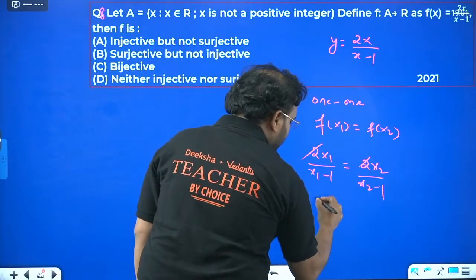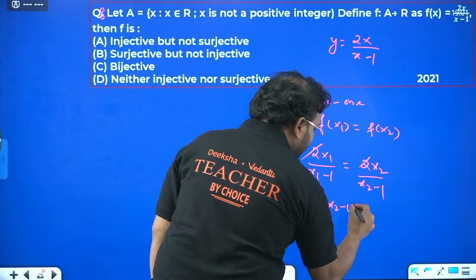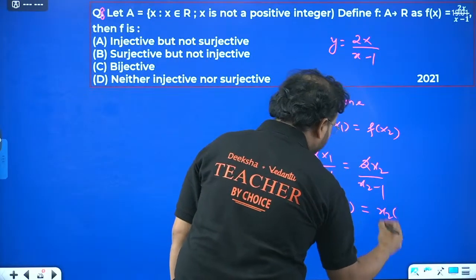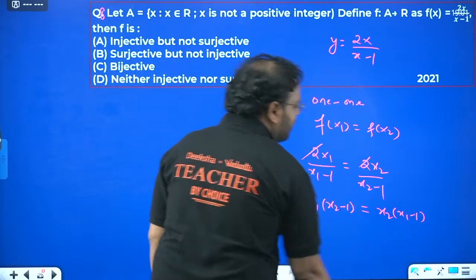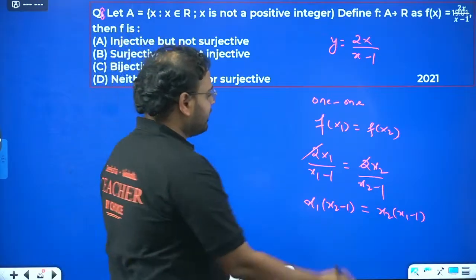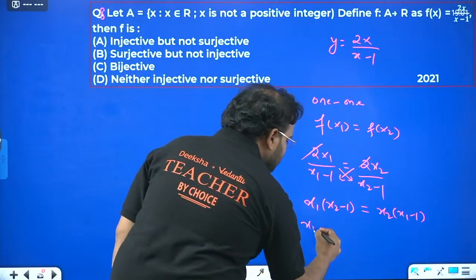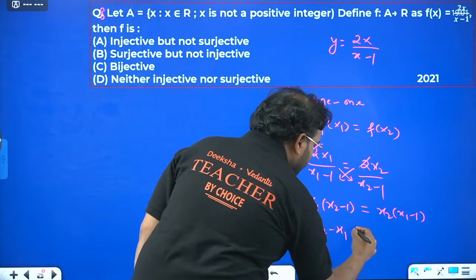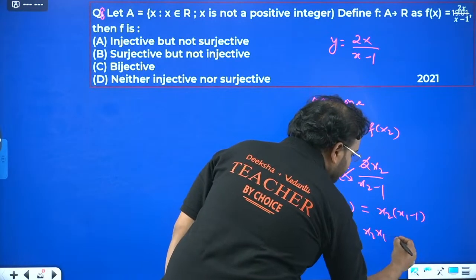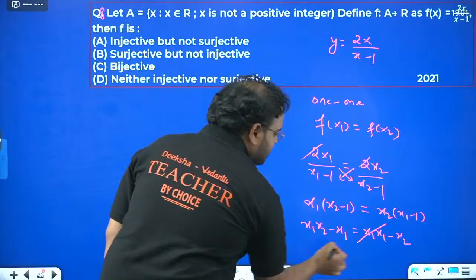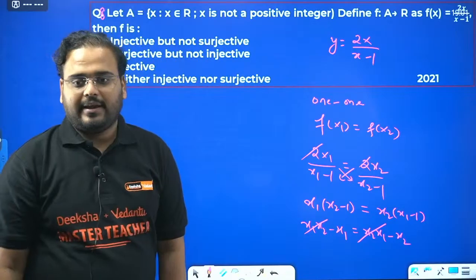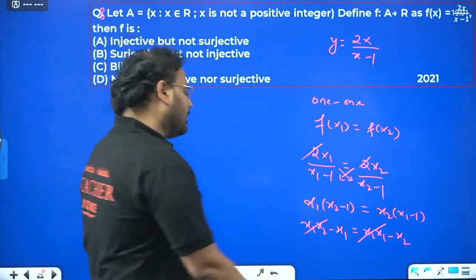Cross multiply. You get x1 into x2 minus 1, x2 into x1 minus 1. What have I done? Cross multiplication. This to this and this to this. I'm getting over here x1 x2 minus x1 and x2 x1 minus x2. Check, x1 x2 and x2 x1 are cancelled.